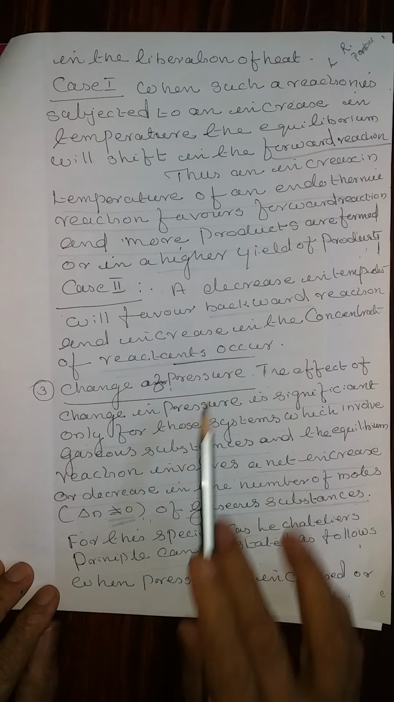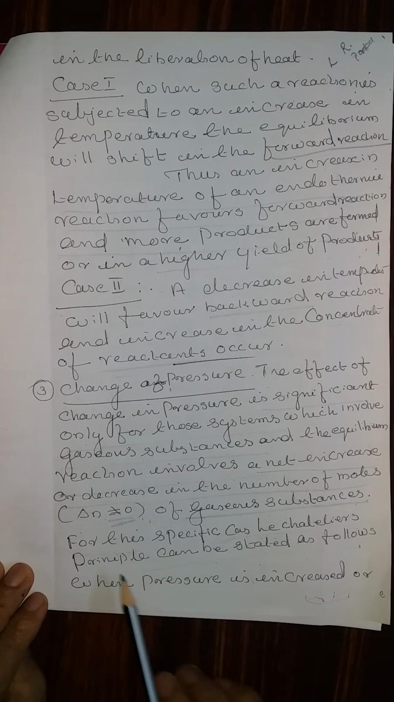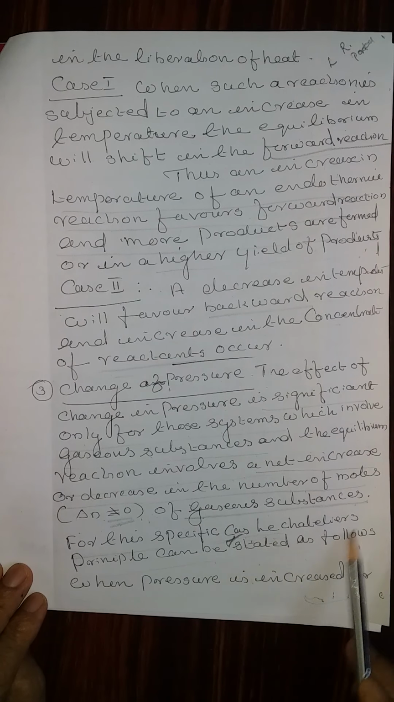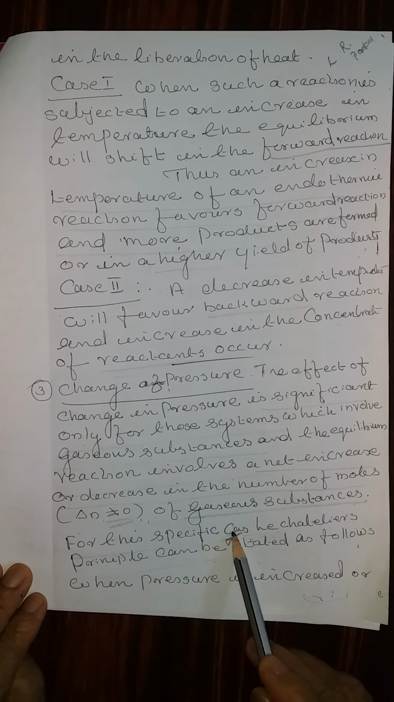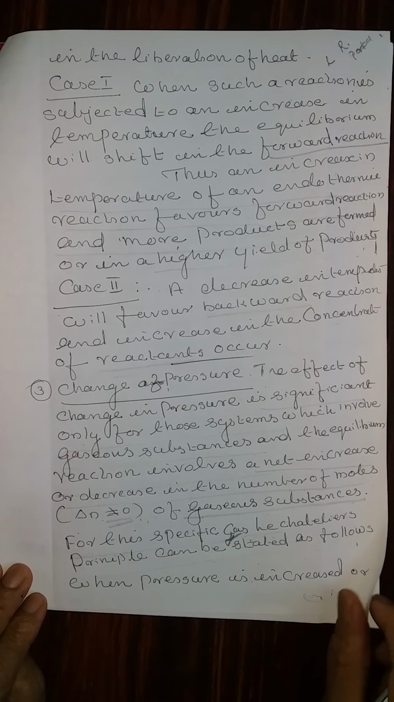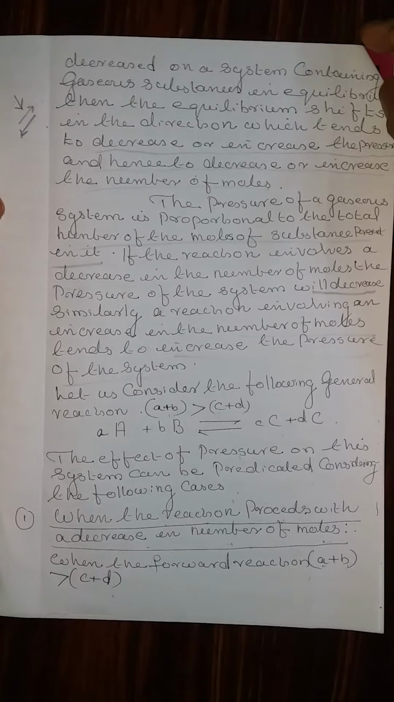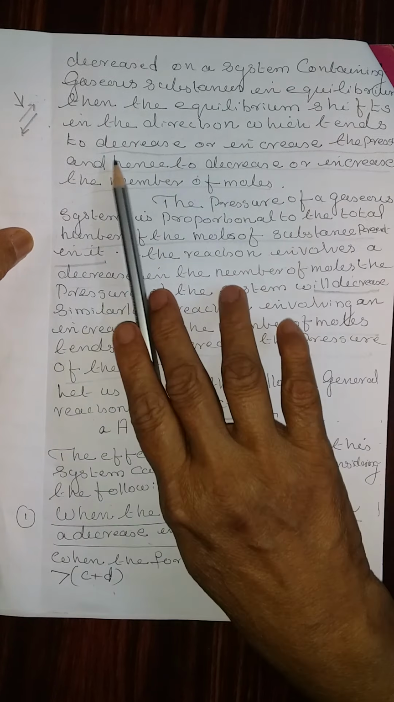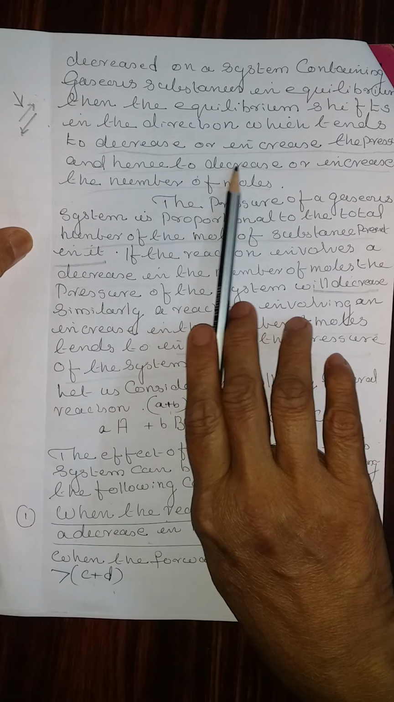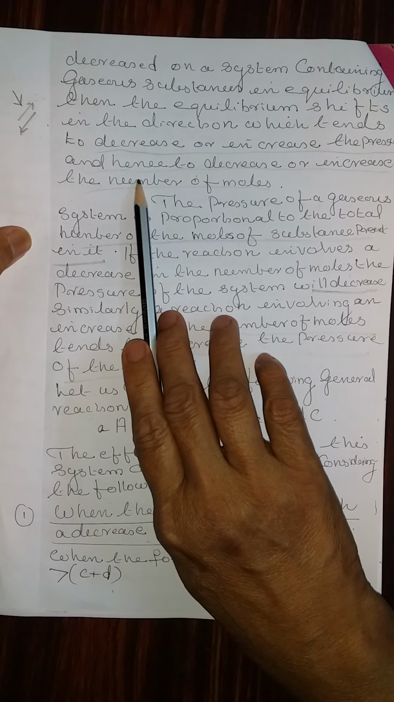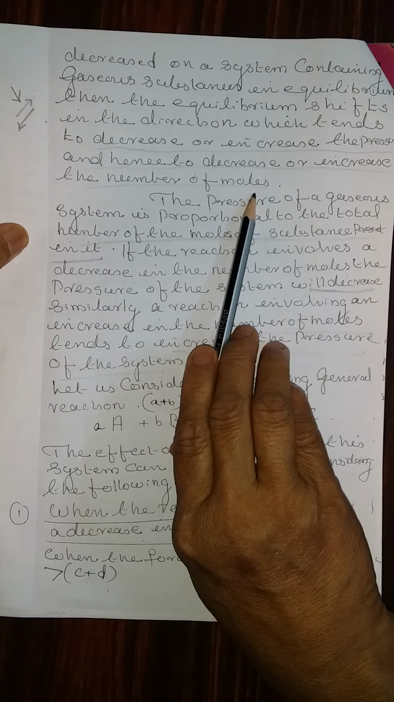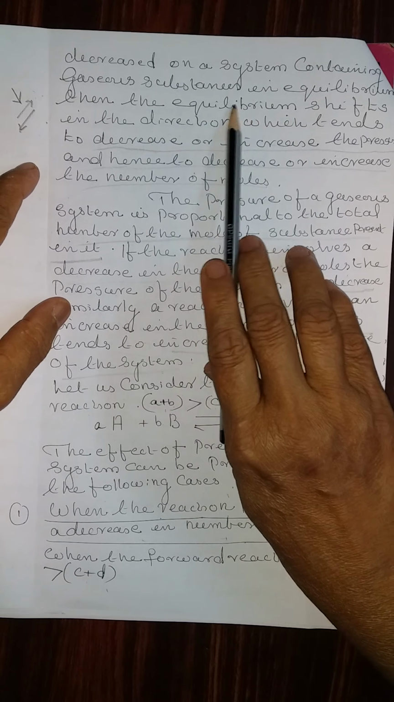Such a system, when we apply pressure, what all changes occur? For a specific gas, Le Chatelier's principle can be stated as follows. When the pressure is increased or decreased on a system containing gaseous substances in equilibrium, then the equilibrium shifts in the direction which tends to decrease or increase the pressure, and hence to decrease or increase the number of moles. That means this is the effect.